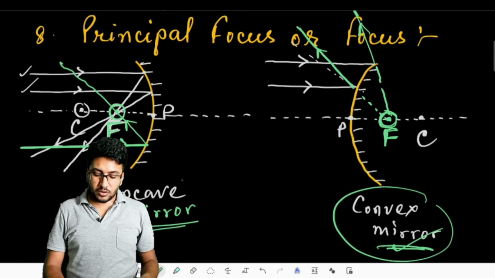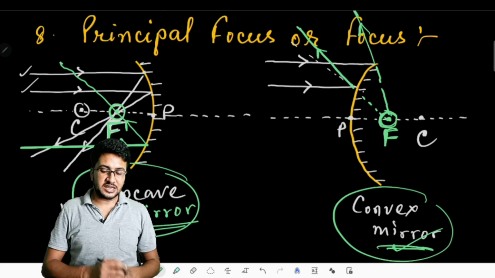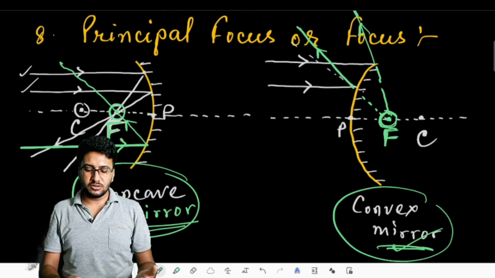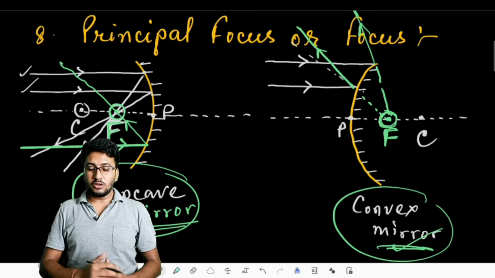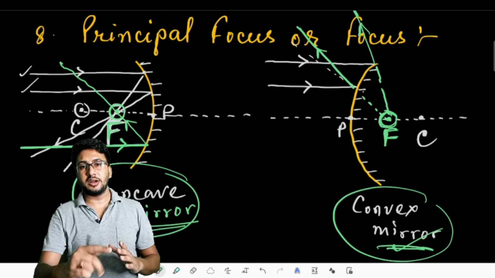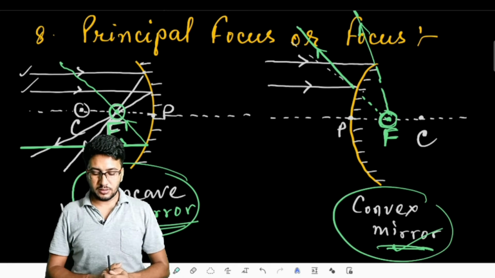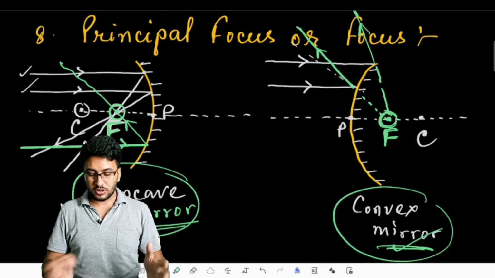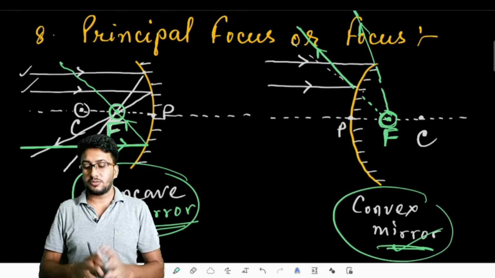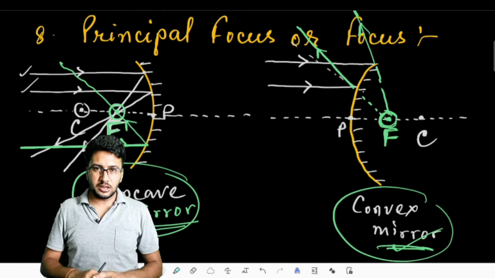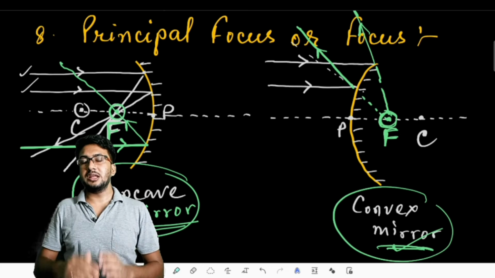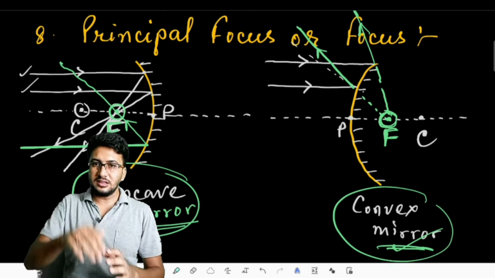In case of a concave mirror, the principal focus that is formed is in air, on the same side where we are using the reflecting plane. So that principal focus you can touch. If you measure, you can experience the focus or the center of curvature for a concave mirror. But for a convex mirror, you are not really going to experience the focus and the center of curvature. Why? Because they are formed virtually, and they are formed inside the mirror.